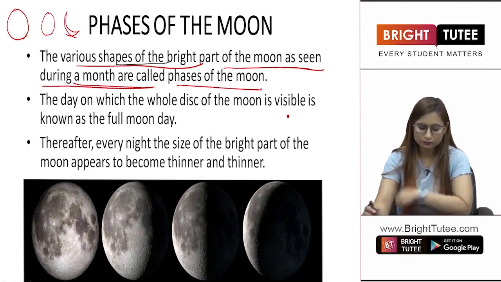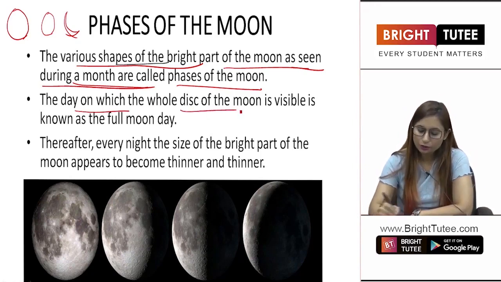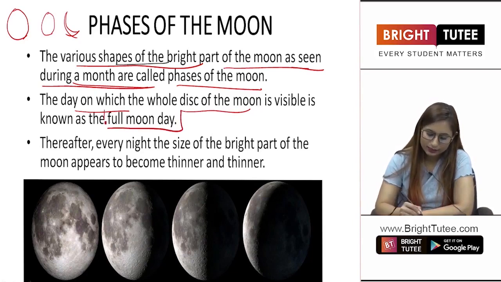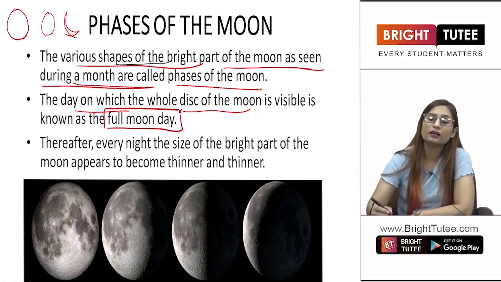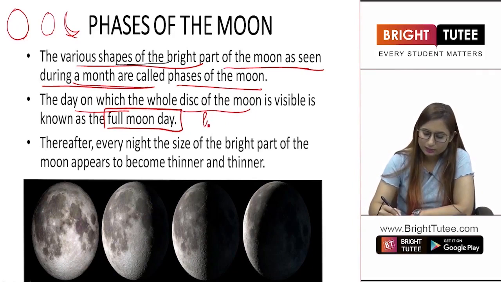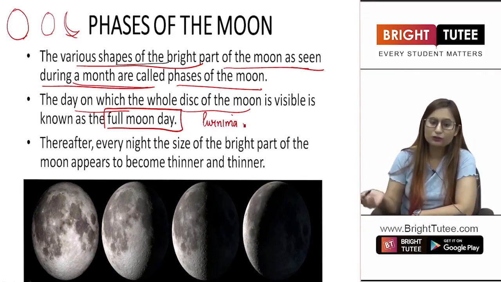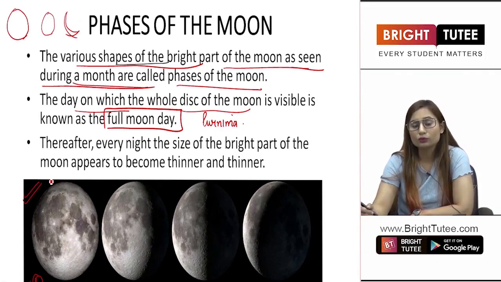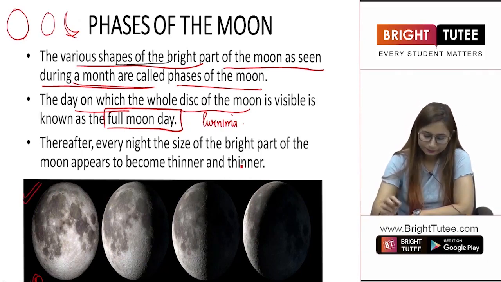Let us see how. The day on which the whole disk of the moon is visible is known as the full moon day. In Hindu calendars, we also call it Purnima. On Purnima, or on the full moon day, the moon looks like the first picture of these phases of the moon. Picture 1 refers to the full moon day.